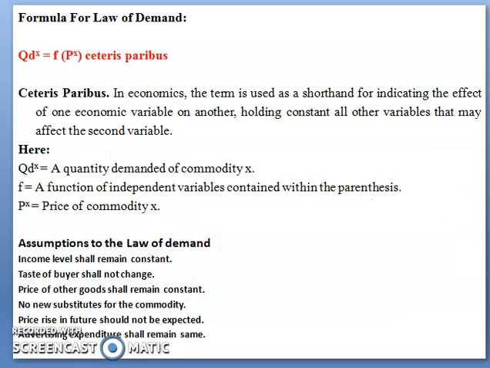So the formula for the law of demand says Qx is a function of Px, ceteris paribus. So what is ceteris paribus? In the economic sense, the term is used as a shorthand for indicating the effect of one economic variable on another, holding constant all other variables that may affect the second variable. Qx here is the quantity demanded for the commodity X, f is a function of the independent variable, and Px is the price of that particular commodity.